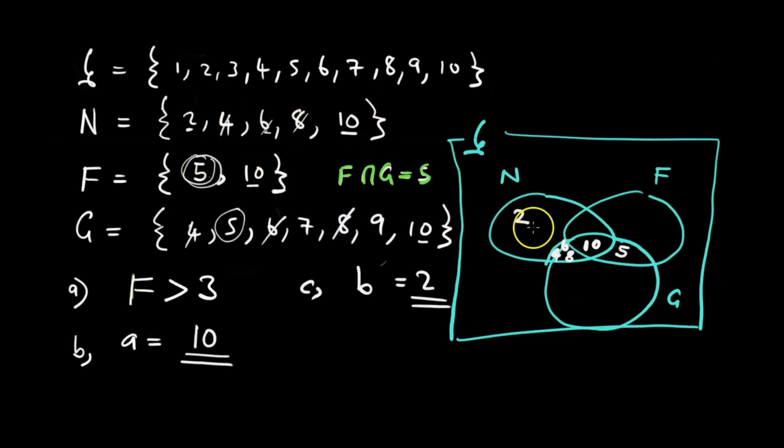Toona kuti muna N muchangosara muinani? Muna 2.